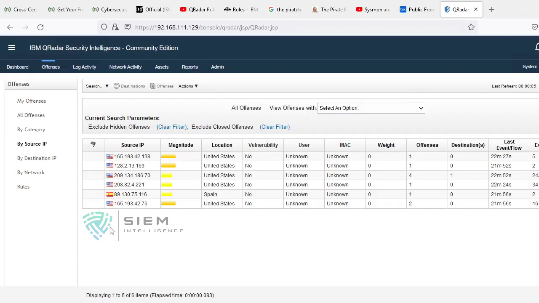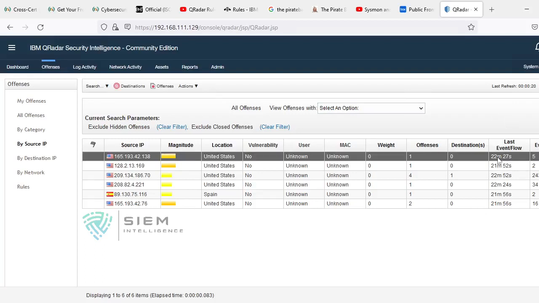What is available: the number of sources, from this source IP how many offenses were generated, what destination was triggered, and at last what our last event is. It was 22 minutes back that there was an event from this particular source IP. Right now there are only 5 events. Like that you can consider.